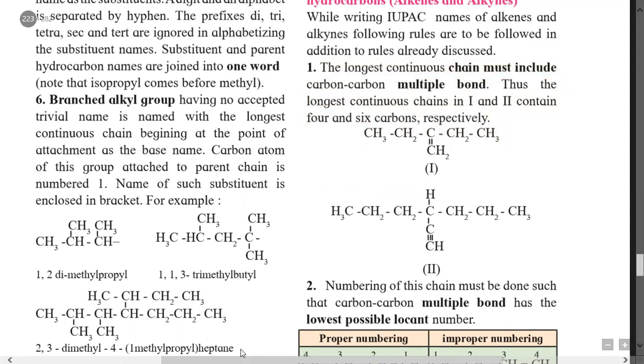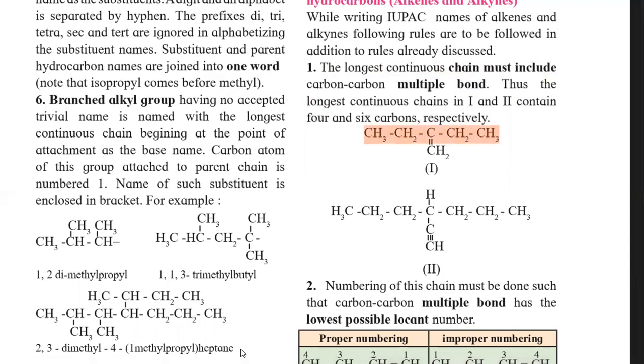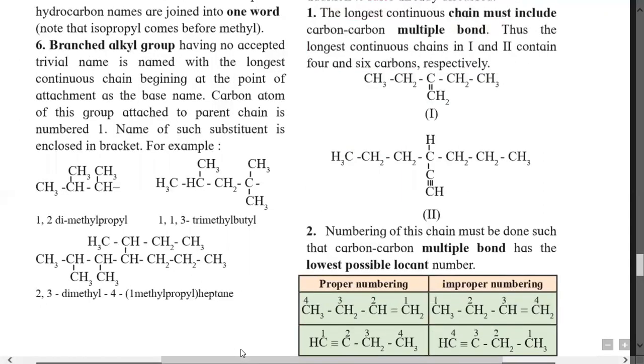First, we will consider how the longest chain of carbon atoms is selected. Here, in example number one, it consists of 6 carbon atoms in total. The longest carbon chain is a straight chain, but it does not contain the multiple bond, and therefore we have to select the longest carbon chain containing the multiple bond. So it is of 4 carbon atoms.